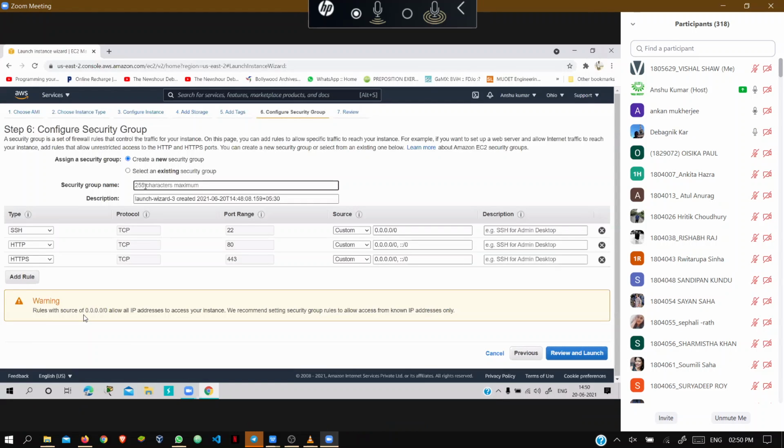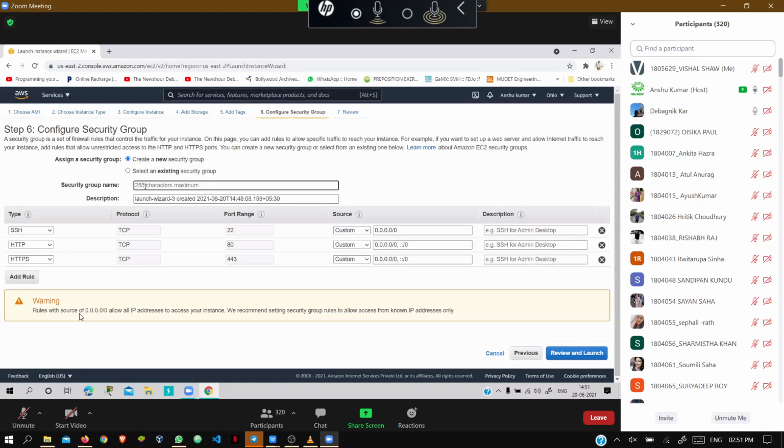So there are two options, x86 and ARM. In the choose AMI part. Where? In the choose AMI. Yes, there are two options. One is 64-bit x86 and the other is 64-bit ARM. x86, choose it. Okay.